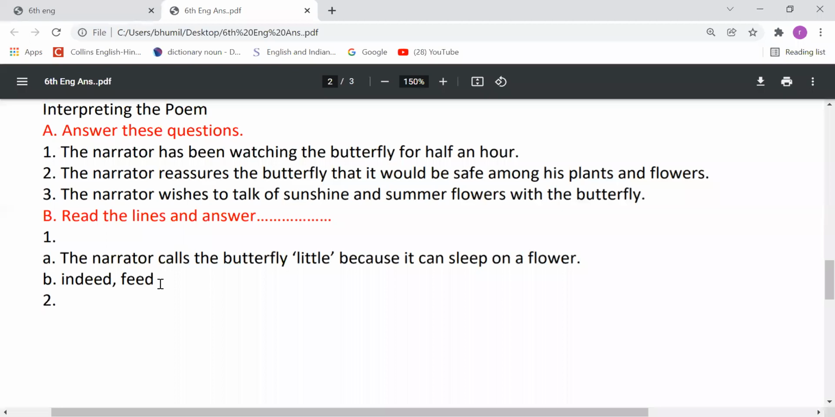The narrator calls the butterfly little because it can sleep on a flower, right? So it is very small, it can sleep on the flower. That's why the narrator calls it little, right?